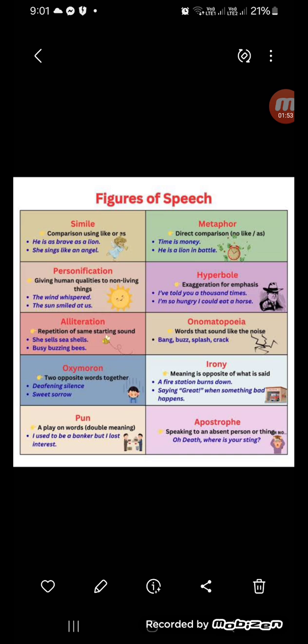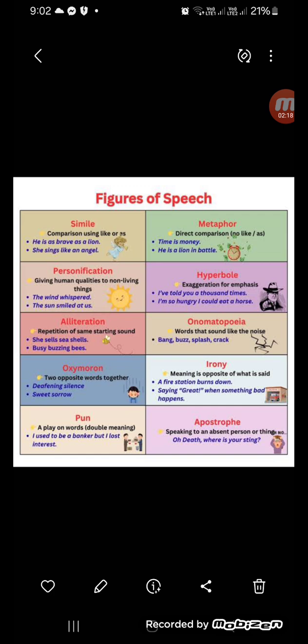The next one is oxymoron. Again, oxymoron. The two opposite words together. For example, deafening silence. Sweet sorrow. We know that sweet is something positive and sorrow is something negative, which means sadness. And they are opposites.